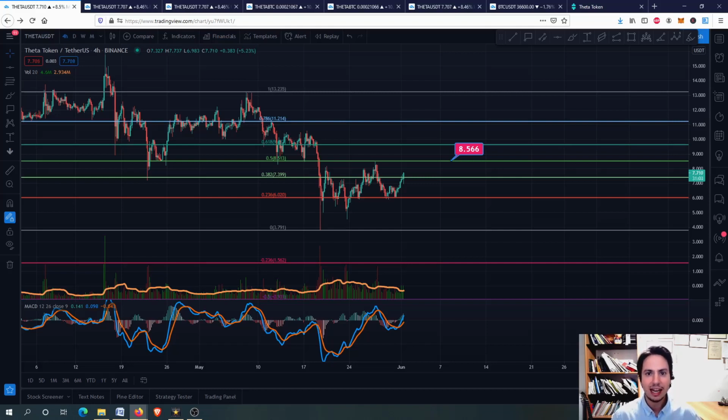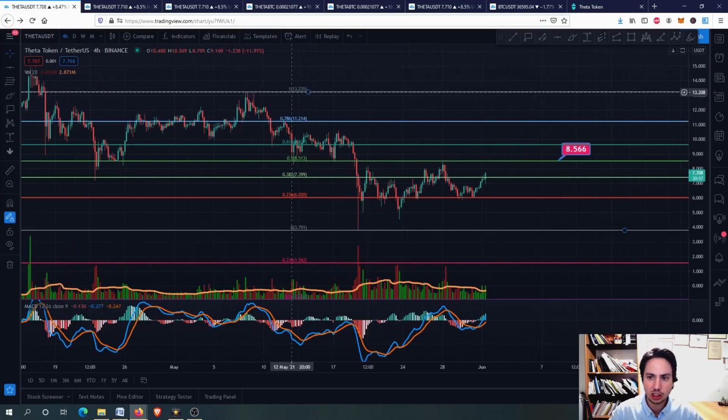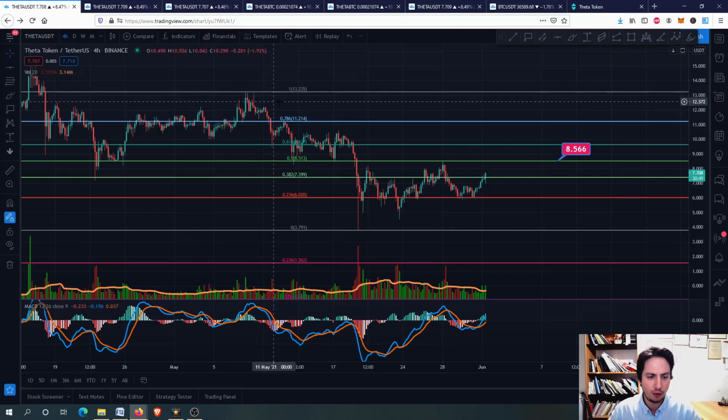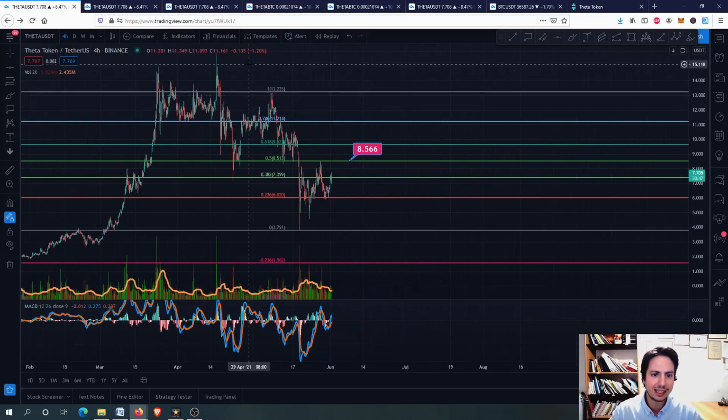I really mean it. And let's go now to THETA against USDT in the 4-hour frame, guys. Starting the Fibonacci retracement up from this top right here, ending at this bottom. The reason why I started with this swing high: for example, guys, if I zoom out, why did I start here and not here?